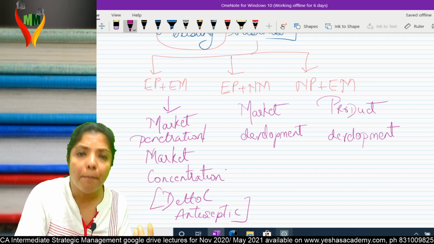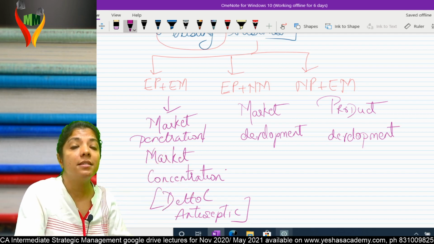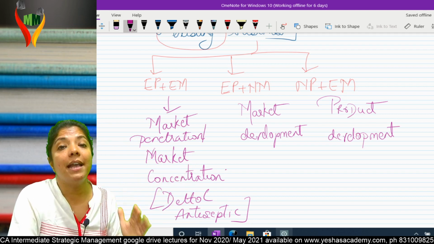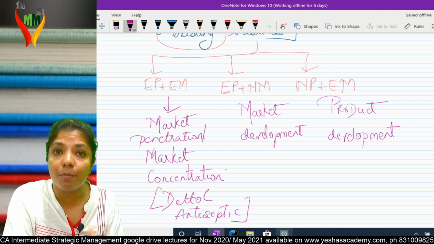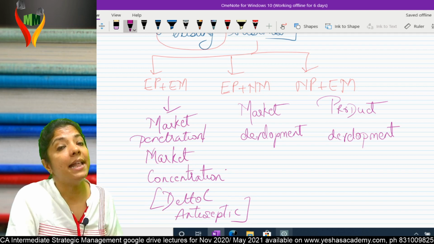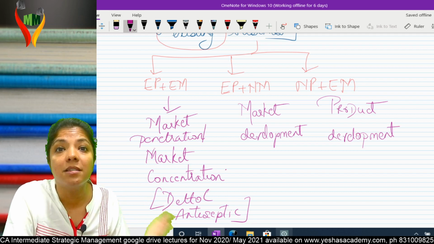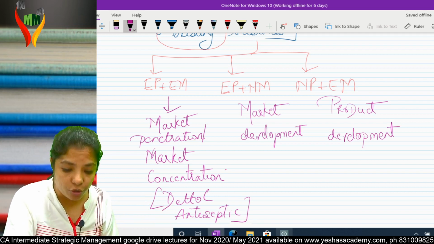For the second one, market development. Market development means I'm selling the existing product in a new market. I started teaching SM for the first time in Mumbai, and then I started teaching SM in Bangalore and Hyderabad. My product is the same; I'm just entering a new market.